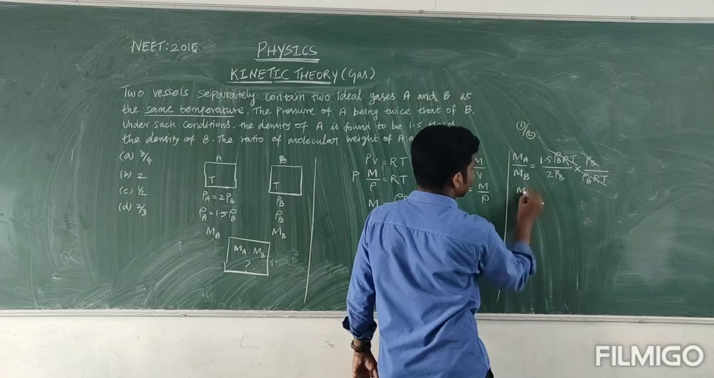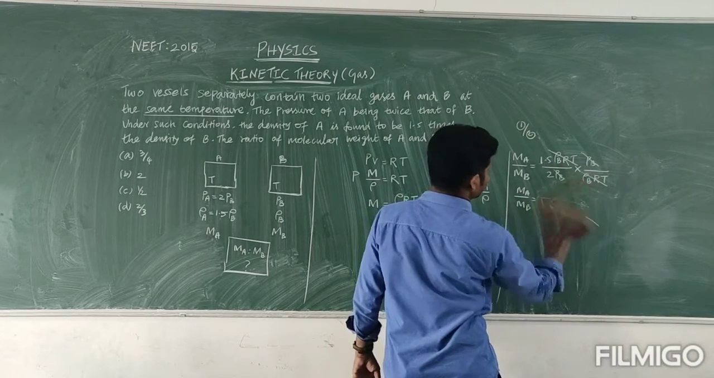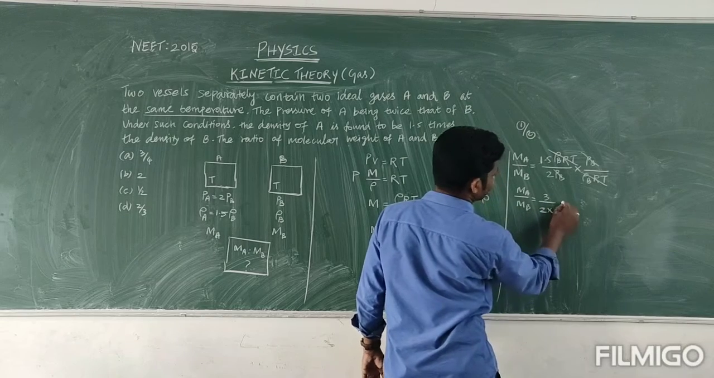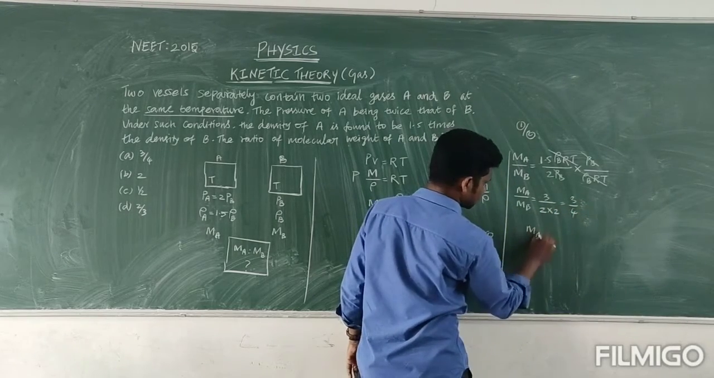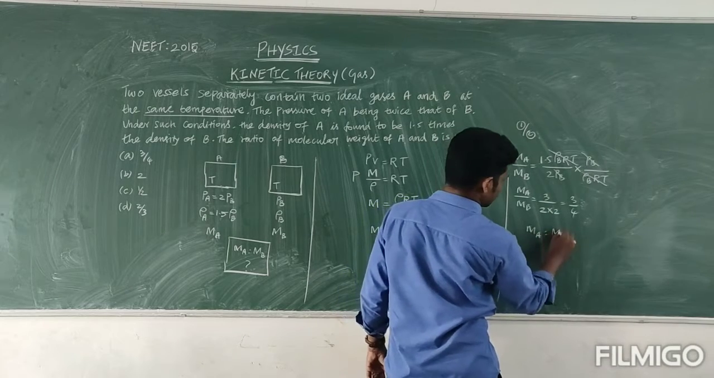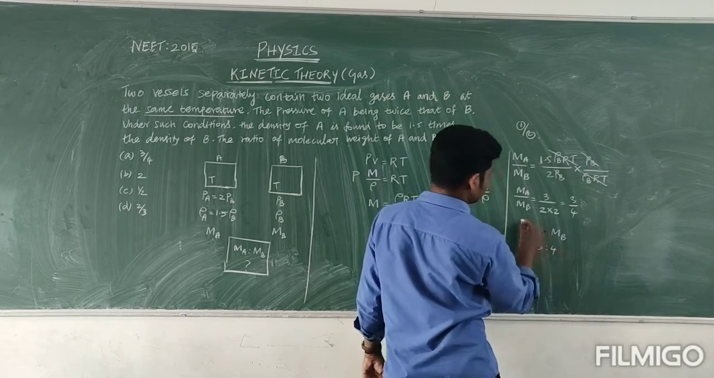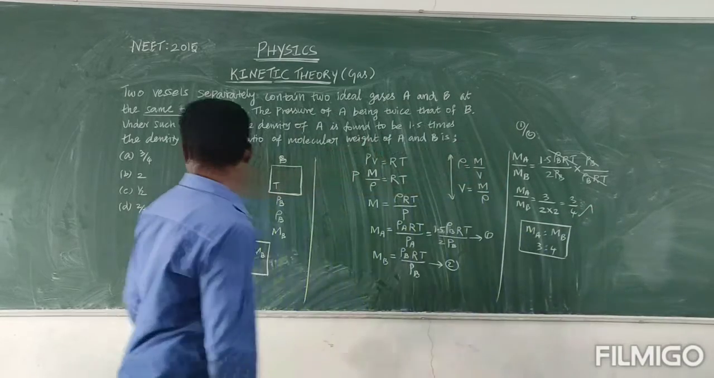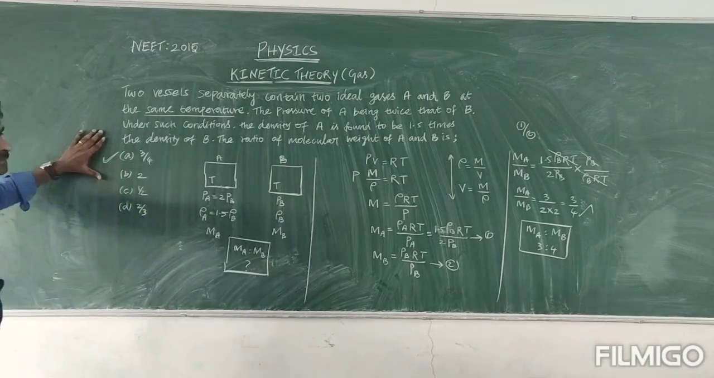So the remaining MA divided by MB is equal to 1.5. You can write it as 3 by 2, and 2 is already there. So 3 by 2 divided by 2, we can write MA to MB is 3 is to 4. And the answer is 3 by 4. So this answer matches option B. Okay, thank you.